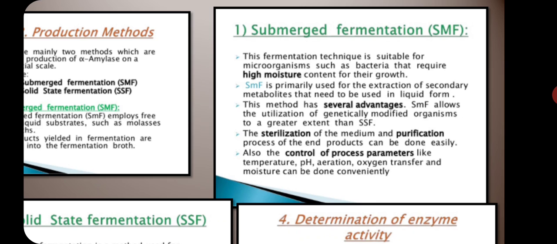Okay, फिर amylase is separated, that filtrate contains the amylase, but still it is not in the purified form. Then we add the ammonium hydroxide.